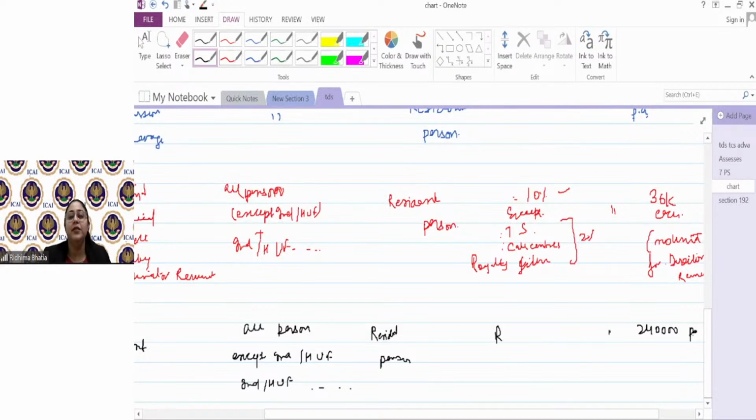Rate is that when rent is given for plant and machinery, then the TDS rate is 2%. When rent is given for the purpose of land, building, furniture, or anything except plant and machinery, the rate is 10%.